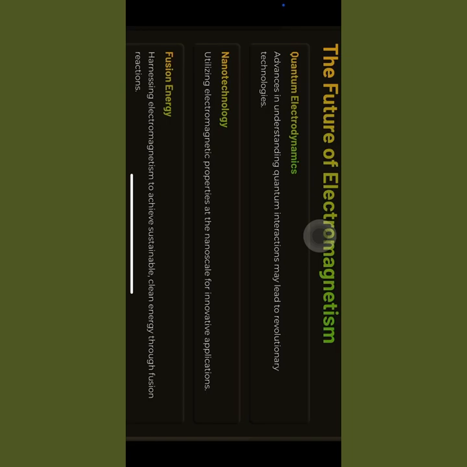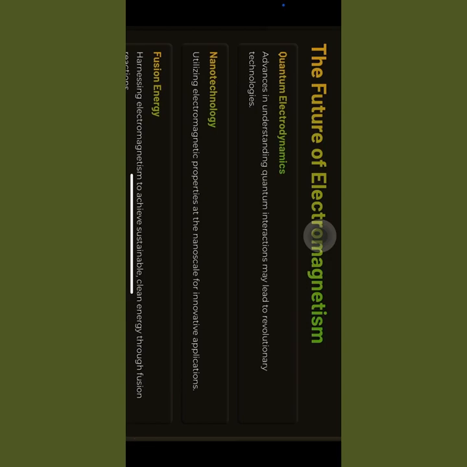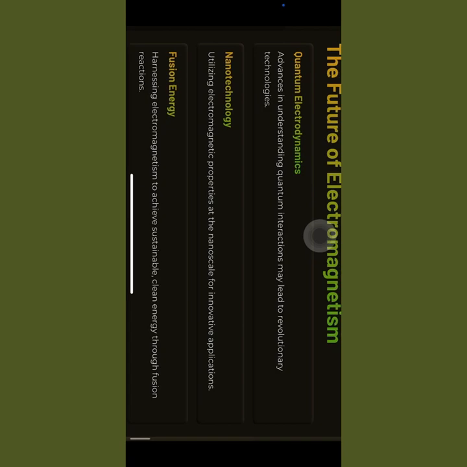And fusion energy: yes, you can see fusion energy, fusion and fission at the sun, like this. So harnessing electromagnetism to achieve sustainable energy. Sustainable means it will not collapse, it will be ever available. Those are some sustainable